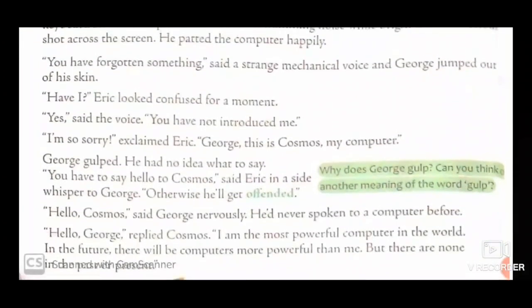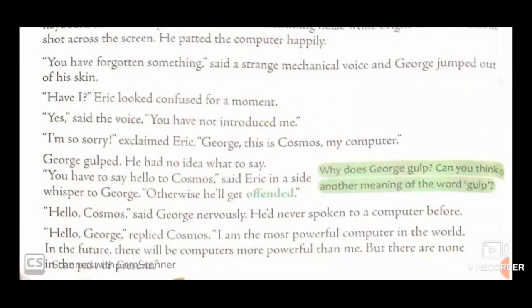"Yes," said the voice. "You haven't introduced me." Again the voice replied, "Yes, you certainly have forgotten something. You haven't introduced me." "I'm sorry," exclaimed Eric. "George, this is Cosmos, my computer." Whose voice was that? That was Eric's computer's voice, and its name was Cosmos. So he exclaimed, he apologized to Cosmos that he hadn't introduced Cosmos to George.